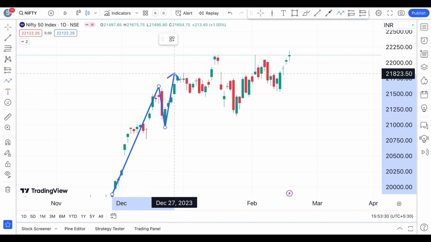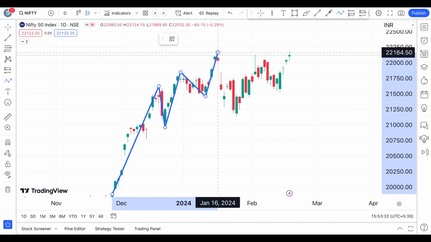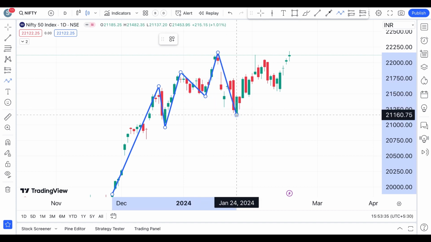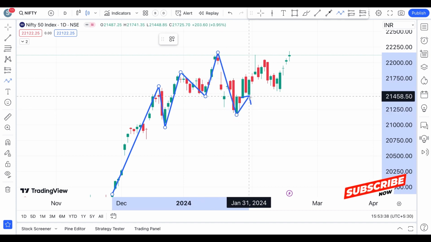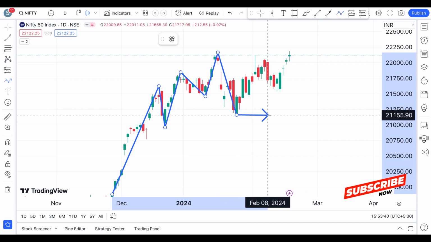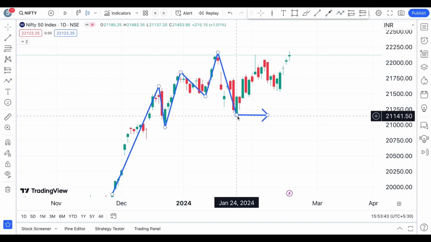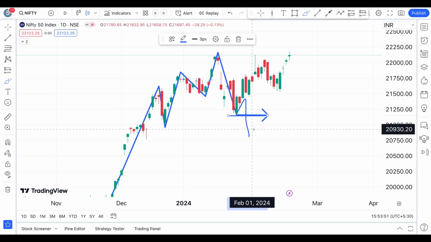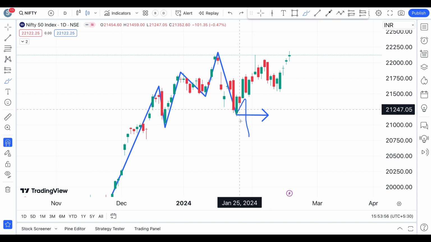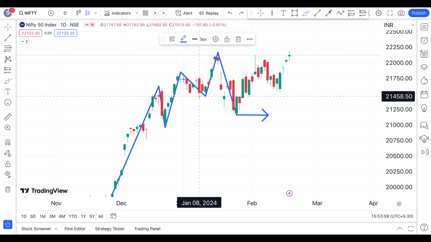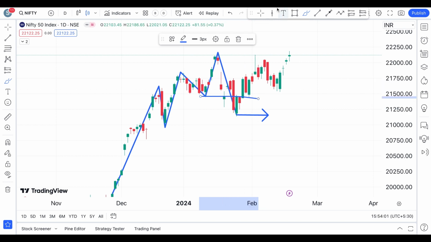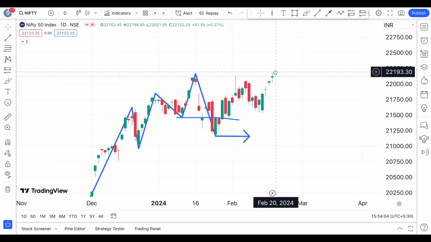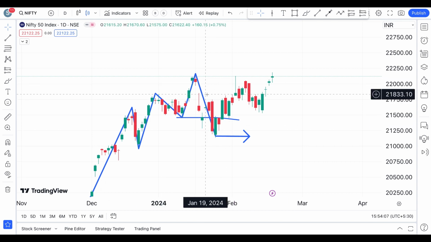We have seen a pullback and then a high, and then a pullback and then a high, and then we have seen this low got broken, but after this we haven't seen any confirmation with this low breaking. So it is trading sideways. It is supposed to see a pullback here, and then if you see a break there, then you can say that it is continuing its downtrend. We can say that the change of direction is confirmed. But here it has given us only a small hope by breaking this, but after that we haven't seen any really good bearish signs on a swing analysis here.